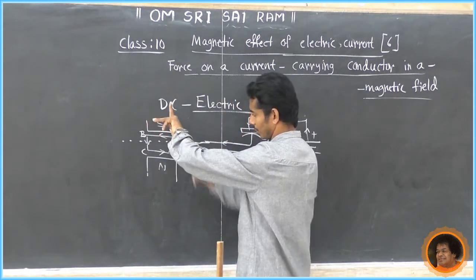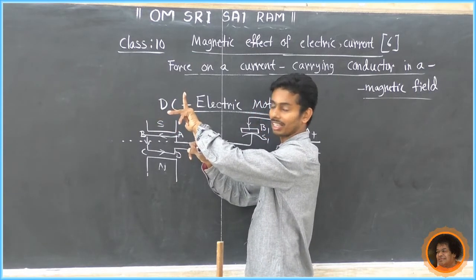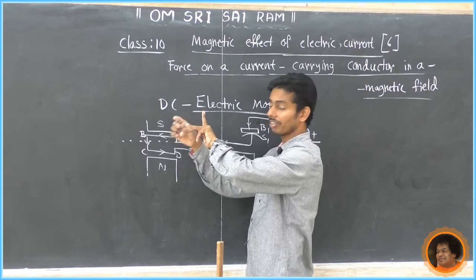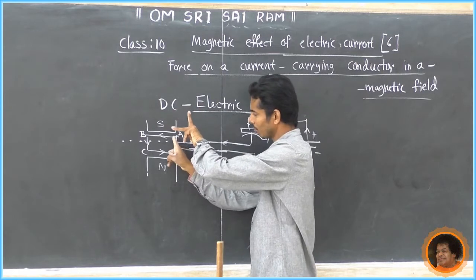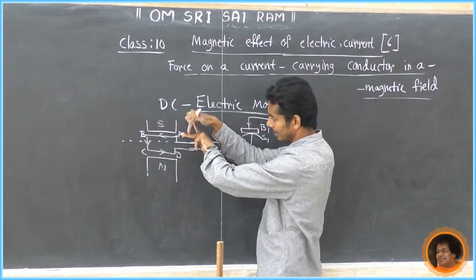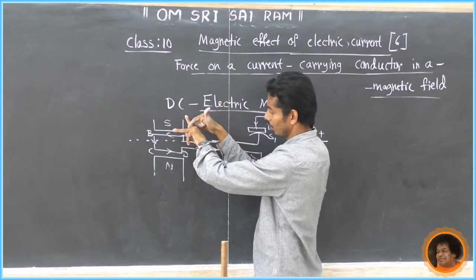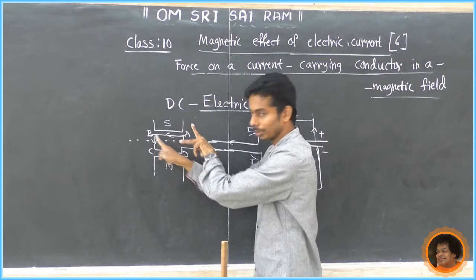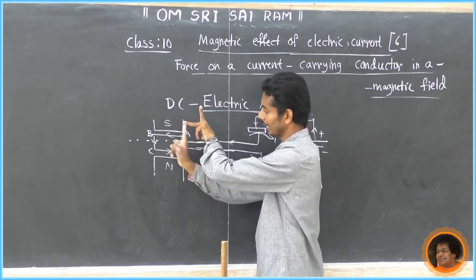Like this, because the thumb indicates the direction of mechanical force, and this third finger or middle finger indicates the direction of electrical energy. What is the direction of electrical energy? A to B. So the middle finger indicates the direction of electrical energy, which shows A to B. Now a current flows through this A to B, so we have to keep the hand like this. This is the direction A to B.